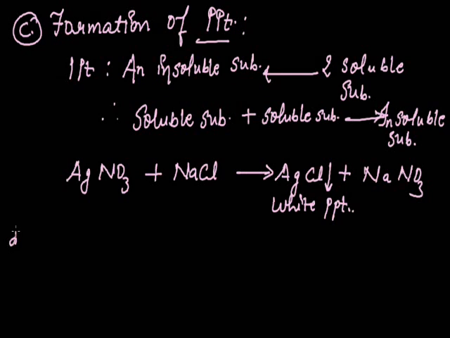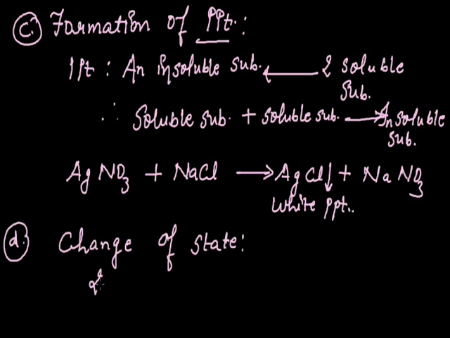Now, another characteristic is change of state. What we know about state is that there are three states of matter, that is solid, liquid and gas. Sometimes solid substances get converted into liquid or gas.